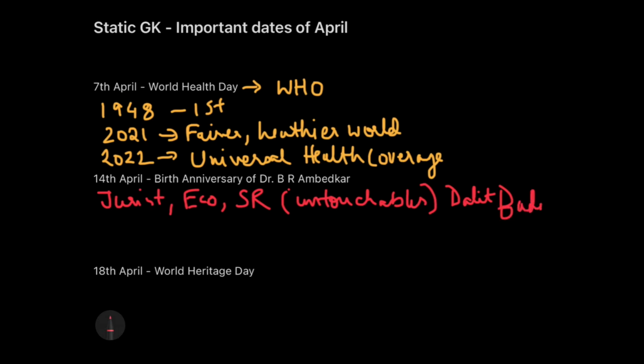So you can also check that out, okay, in detail if you wish to.